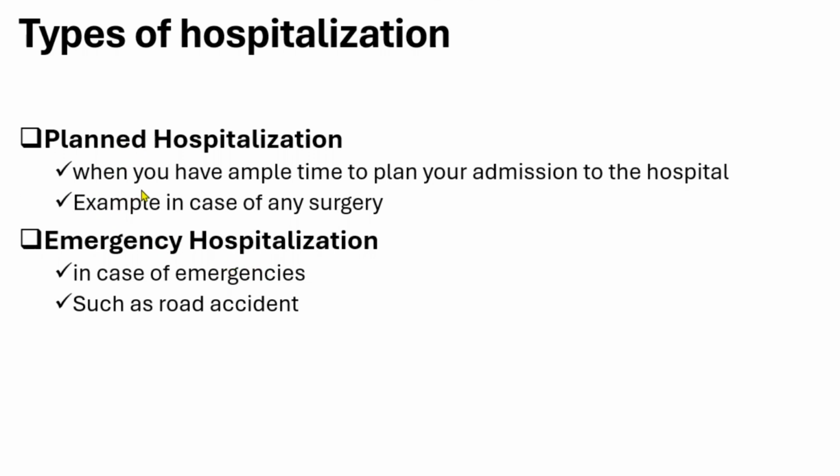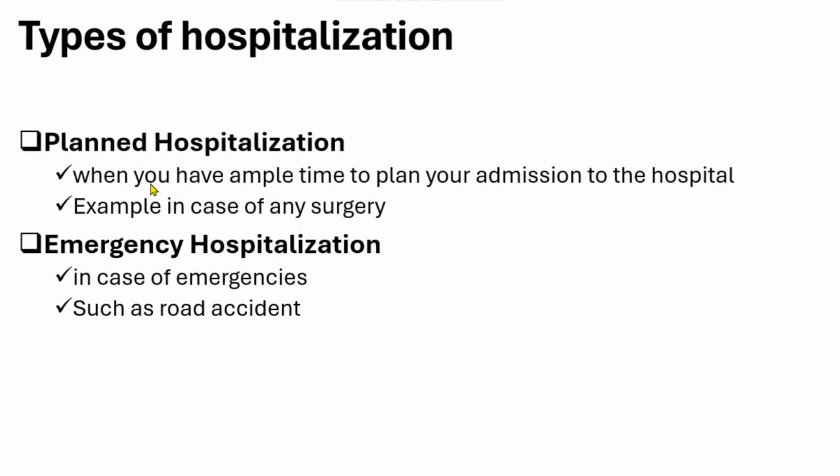In planned hospitalization, if you have ample time to plan your admission to the hospital, then it comes under planned hospitalization. Suppose you are going for surgery, then you need to consult your doctor before being hospitalized. And for emergency hospitalization, as the name suggests, it is in case of emergencies. Suppose someone has an accident or some emergency happens, that hospitalization comes under emergency hospitalization. So these are the two types of hospitalization.